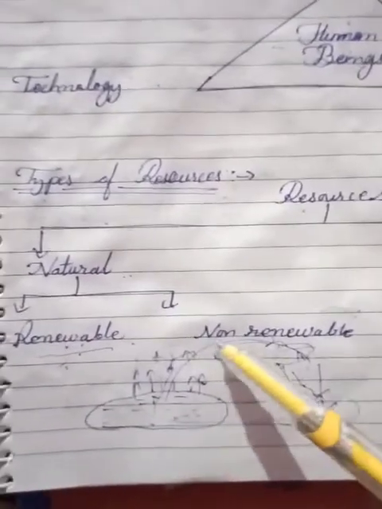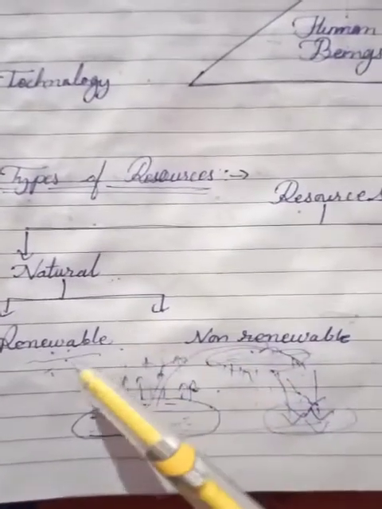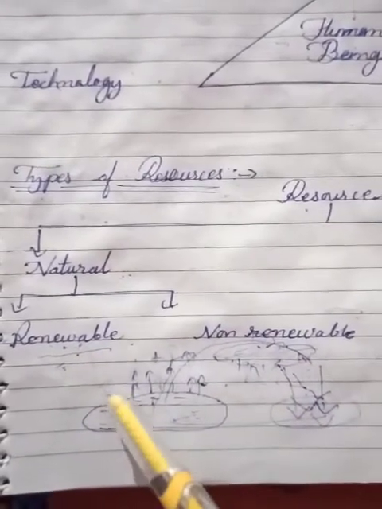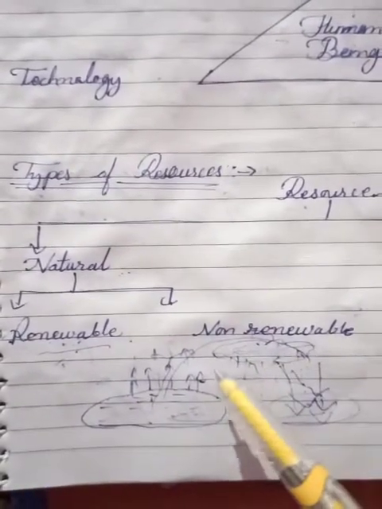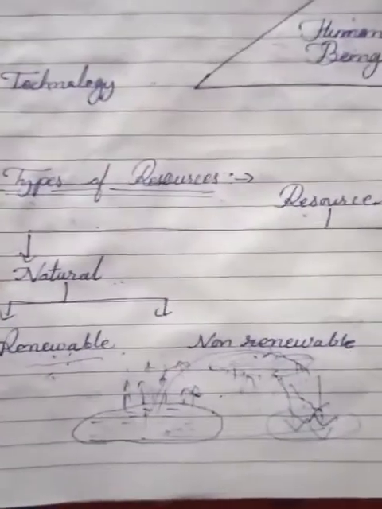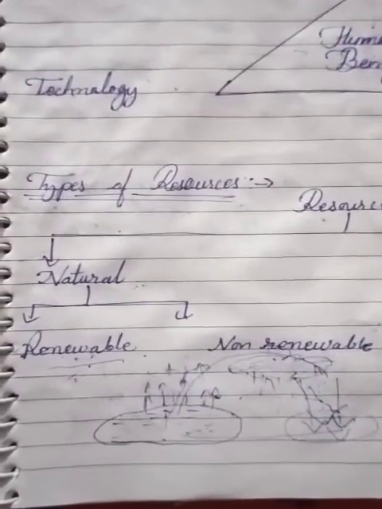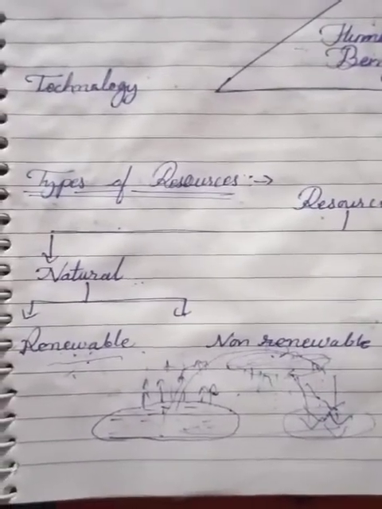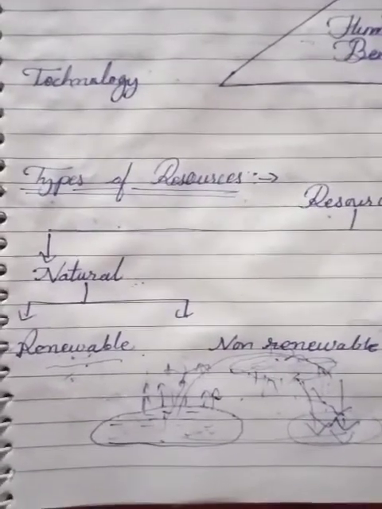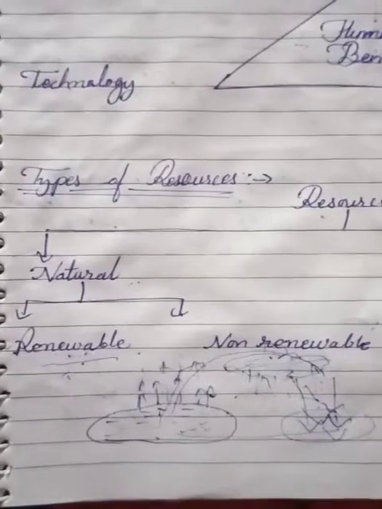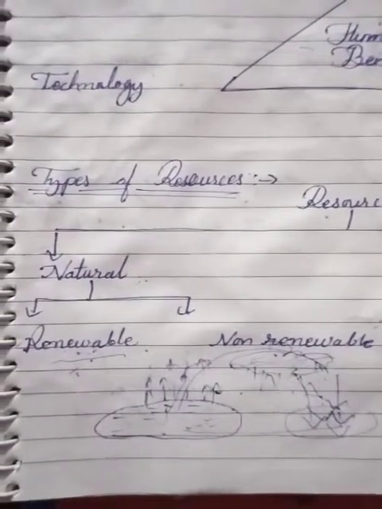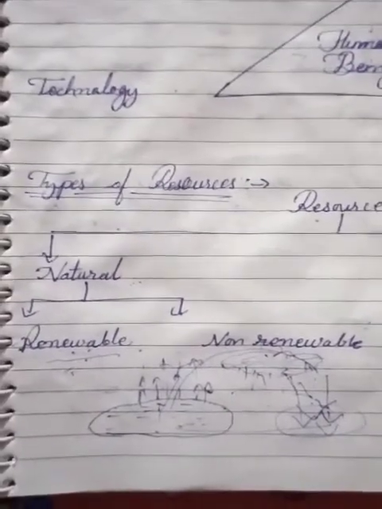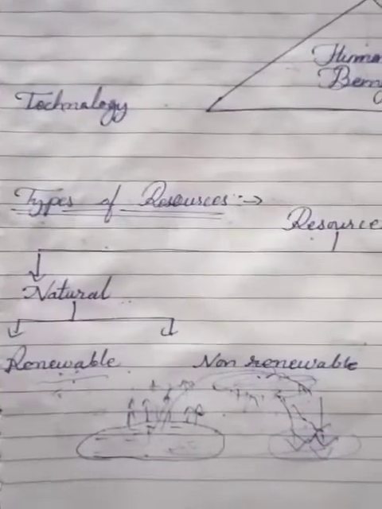Now what are non-renewable resources? Non-renewable resources are just the opposite. All those resources which cannot renew themselves, they finish when we use them. How? Such as minerals and metals, these are some non-renewable resources. Here we saw our definition of resources and types of resources.